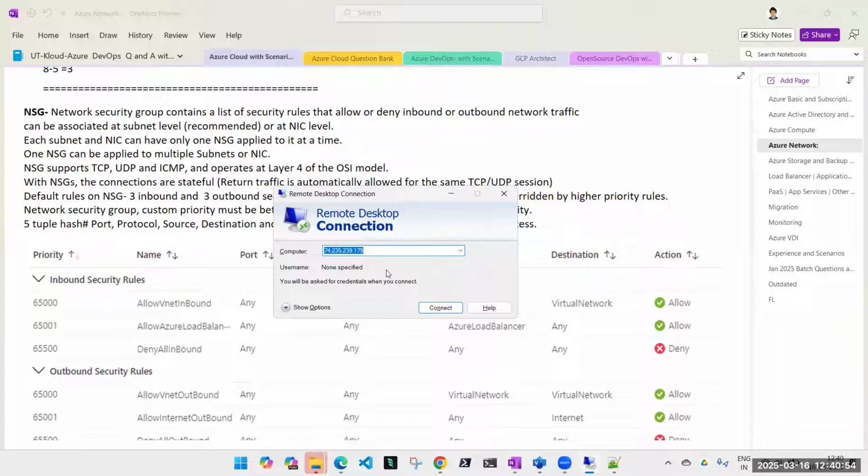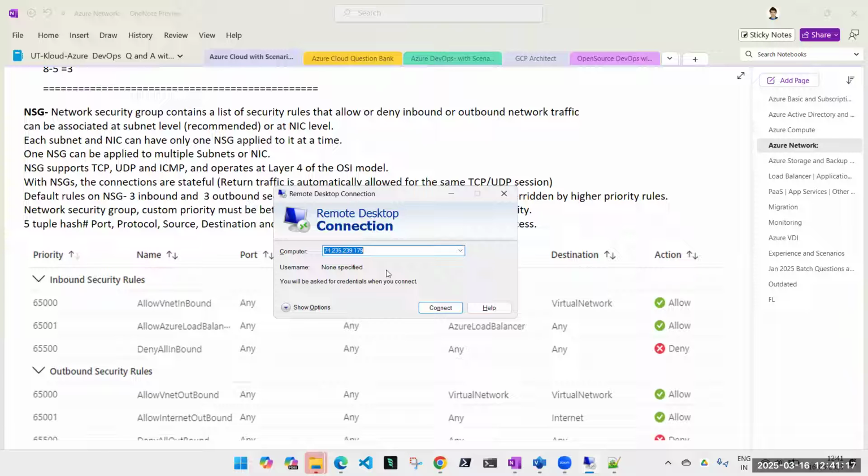Is it an inbound traffic for me or outbound traffic for me on my laptop? It's outbound. For me, it is outbound. I'm sending the request, right? It's me who is initiating the request. It is outbound for me.